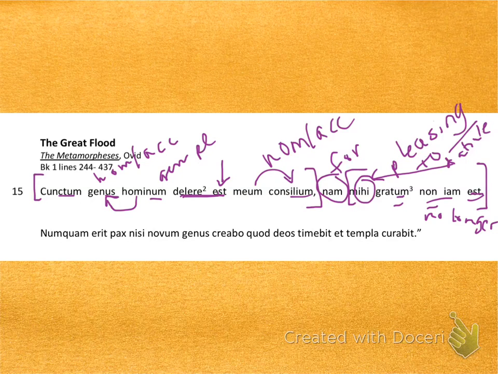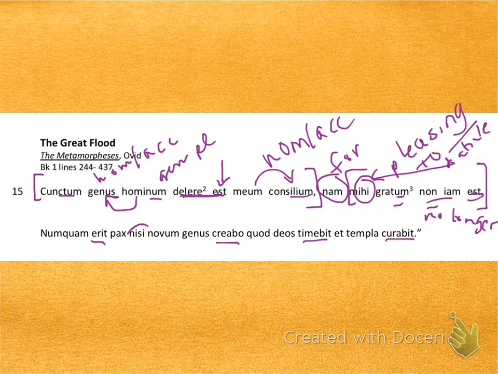Now let's take a look at the final sentence in part 1. Numquam erit pax, nisi novum genus creabo, quod Deus timebit, et templa curabit. Filled with verbs, erit, creabo, timebit, curabit.